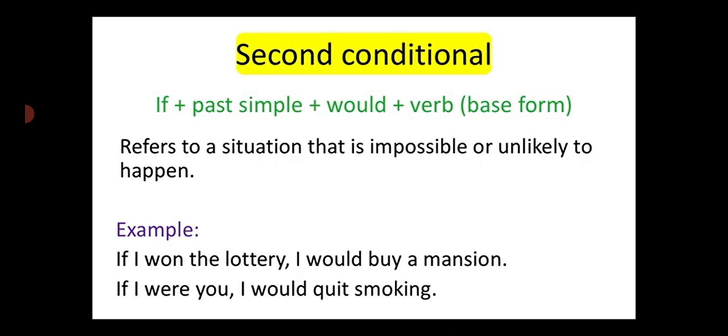For example, if I won the lottery, is it clear, I would buy a mansion. If you won the lottery, it is not sure that you will win or not. So if I won the lottery, I would buy a mansion, a new house. If I were you, I would quit smoking. You can't be someone else, but if I were you, it's 50-50, I would quit smoking.